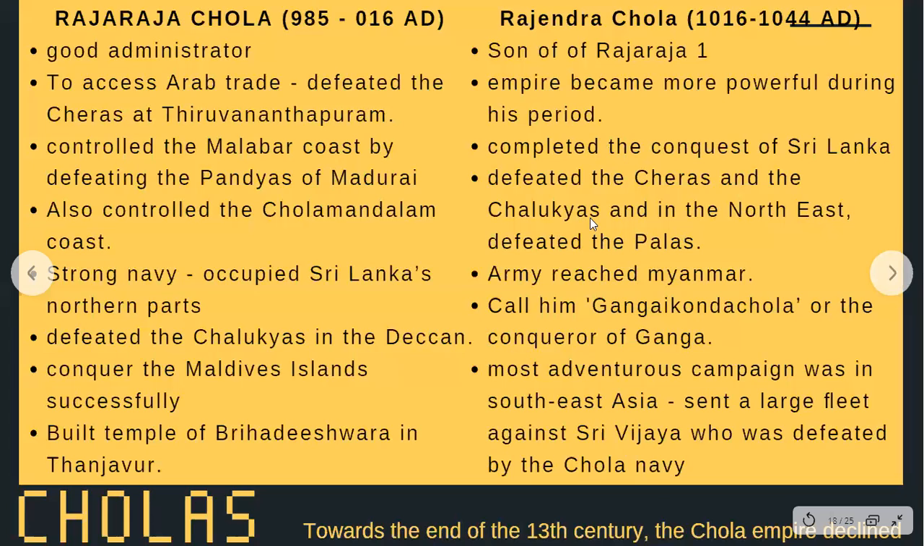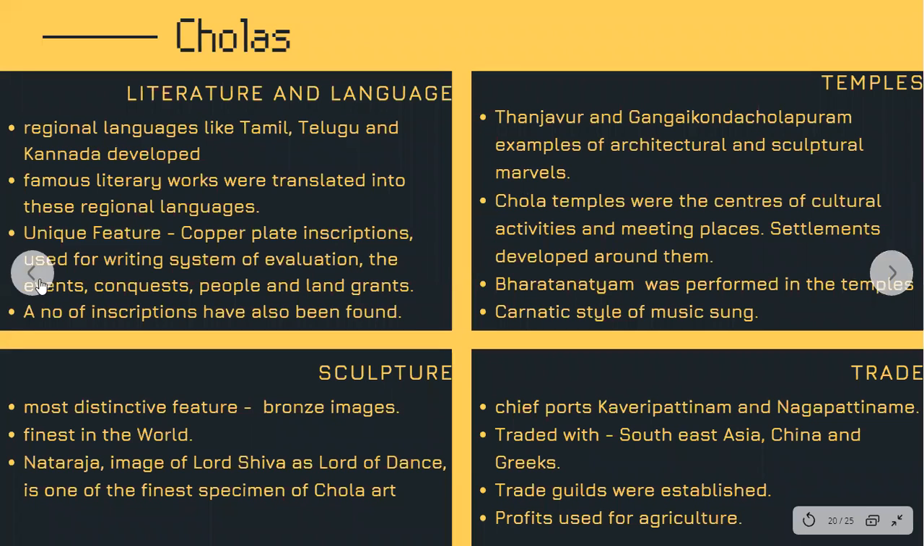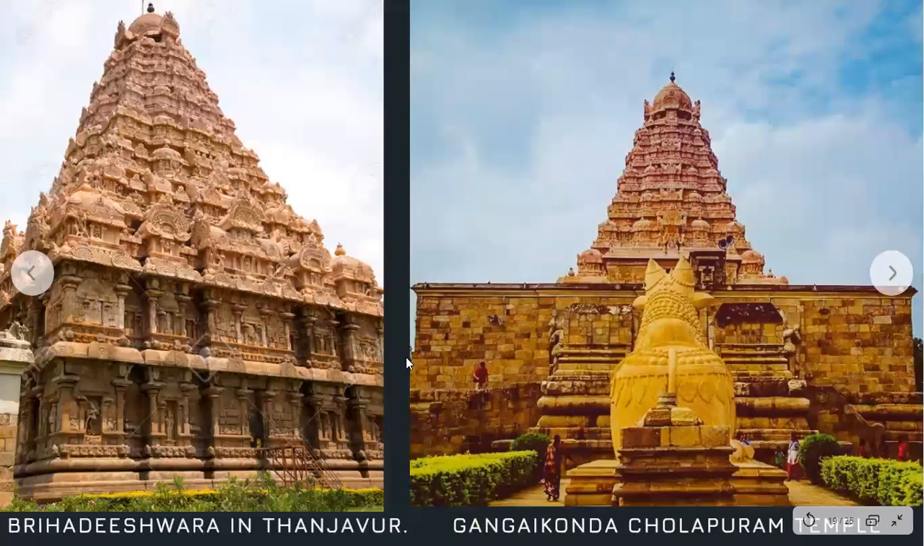And it is only towards the end of the 13th century that the Chola Empire eventually declined. This is Gangai Konda Cholapuram temple. So this is the Brihadeshwara temple in Thanjavur, and this is the Gangai Konda Cholapuram temple.